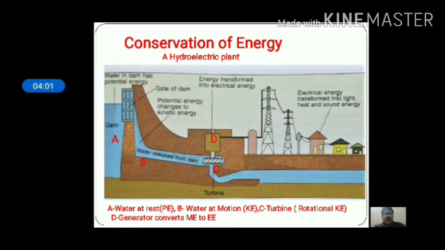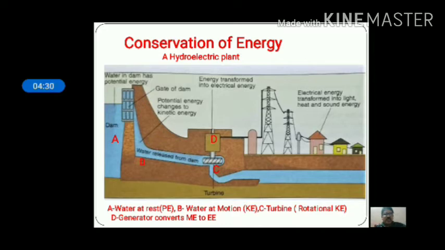When the water is stored in the reservoir, the water is at rest, so it possesses energy called potential energy. In B, water is allowed to flow through a narrow channel, so the potential energy is converted to kinetic energy, which rotates the turbine at C. It means the translational kinetic energy is converted into rotational kinetic energy.